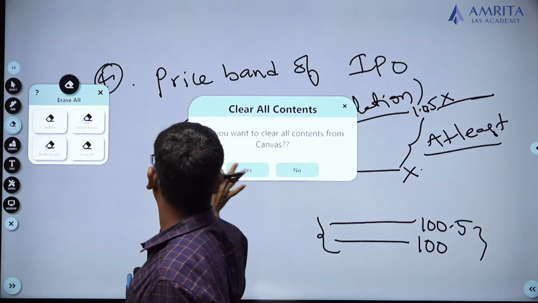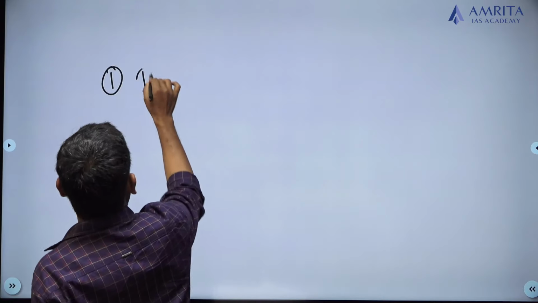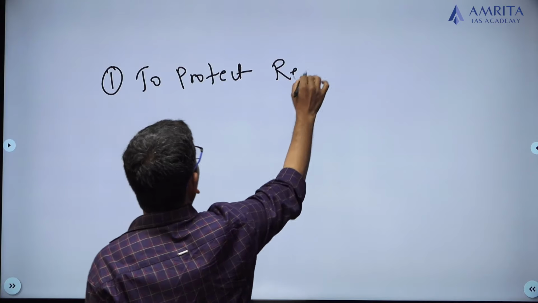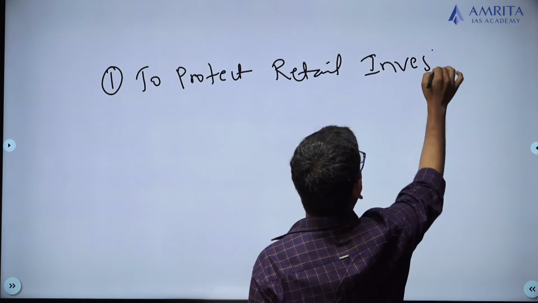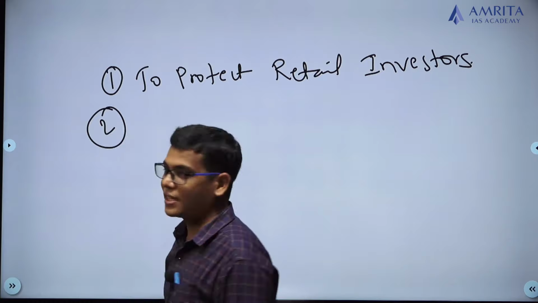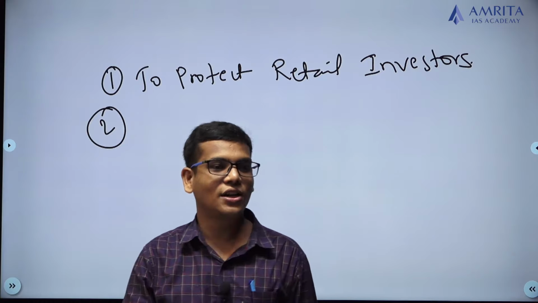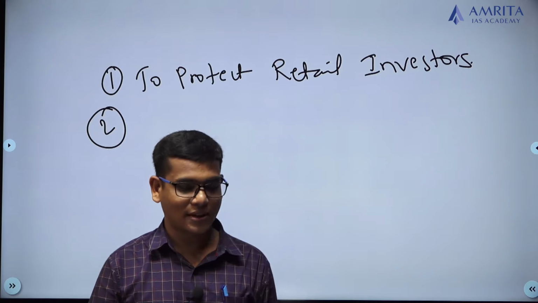Now the point is whether these regulations will really help. Actually these regulations are to protect the retail investors, because you don't know what will happen. If tomorrow the market fails, all these retail investors, the middle class people, will lose their money. They are not institutional investors. If institutional investors get any loss, they can compensate it from other sources. But these middle class people cannot.